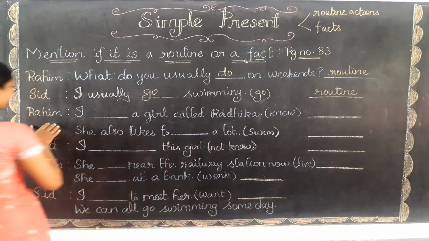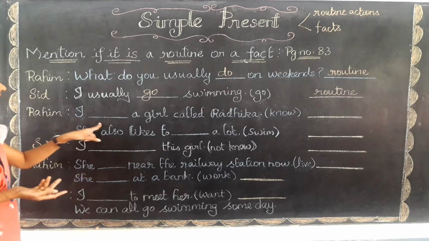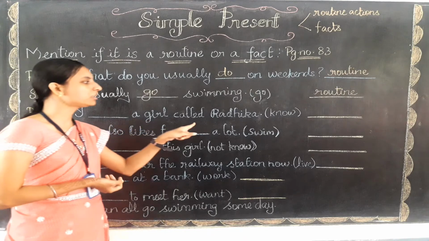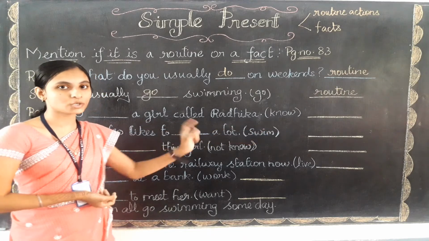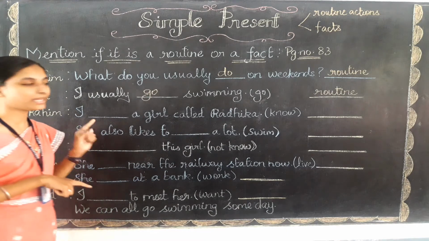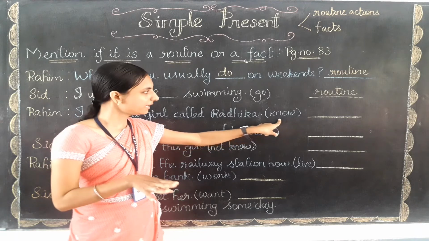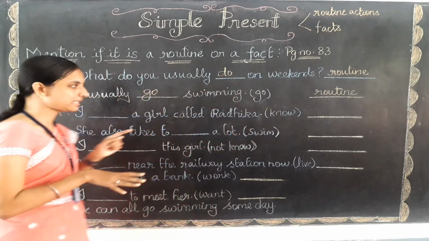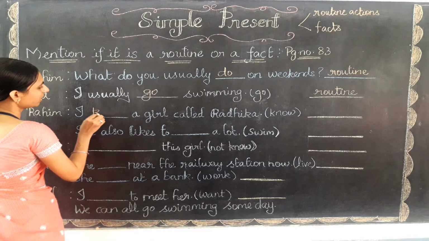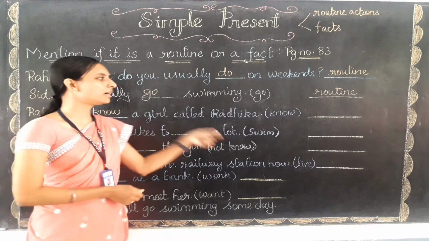Let me read out the next. Rahim replied, I dash a girl called Radhika. The verb is know. For the subject I, should I add s or es? No. For the subject I, the verb will come as it is only. So the answer is know, K-N-O-W. I know a girl called Radhika.